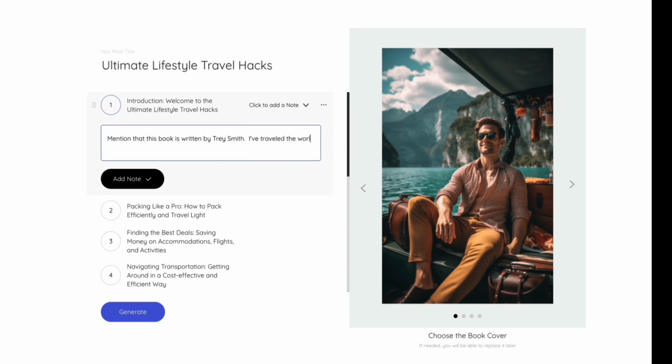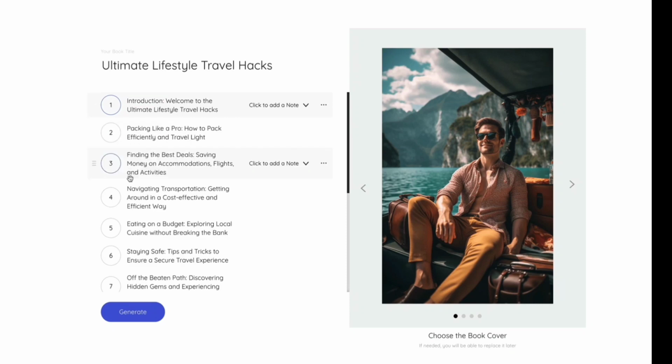I've traveled the world to 465 countries. I don't even know if there are that many countries. That is absolutely not true. And I'm excited to share my journey. All right. Now, I'm just doing this as an example so you can see. I'm going to add that note in here.